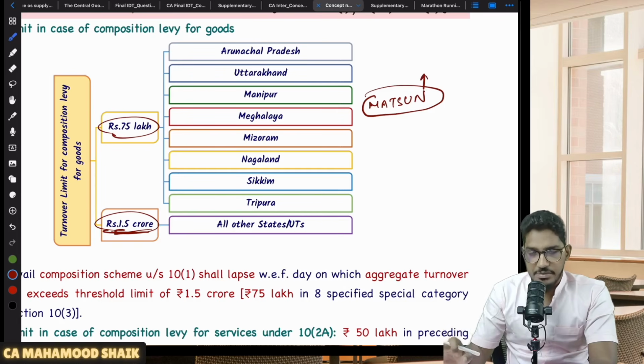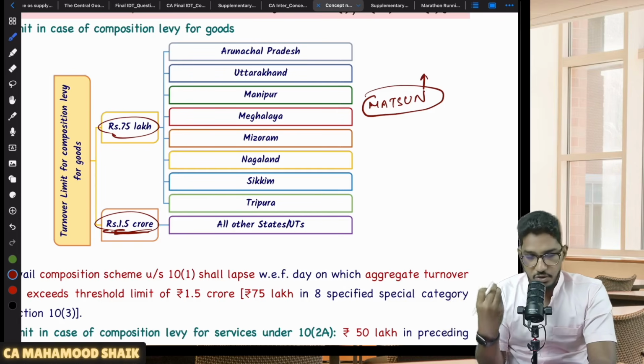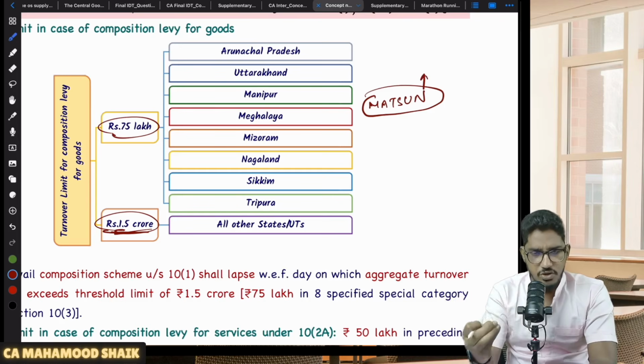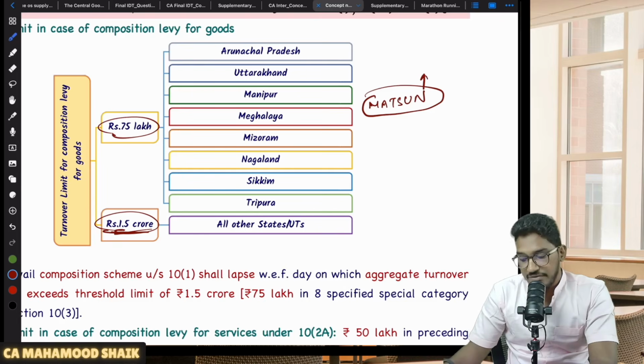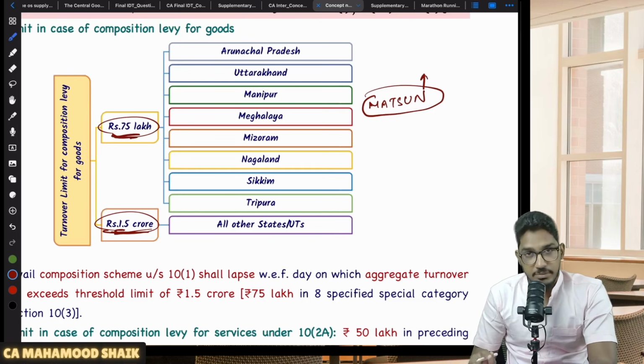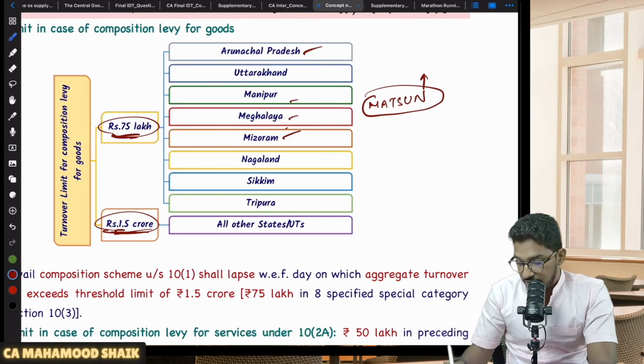Matson, or these are the alphabets actually. Whatever mnemonic you want to develop, you can do permutations and combinations and work out some mnemonic which you will be able to remember. So I have kept it as Matson. So what and all are that special category states who told I want only 75 lakh rupees of limit for composition scheme? So Matson, which is Meghalaya, Manipur, Mizoram, then Arunachal Pradesh, then we have Tripura, then we have Sikkim